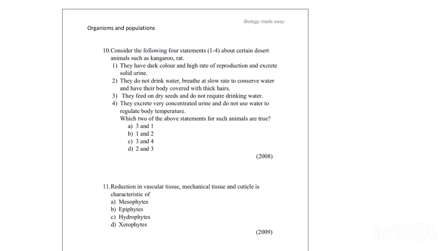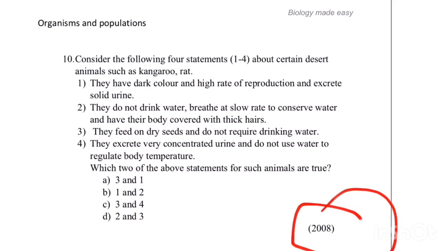Next question is: consider the following 4 statements 1 to 4 about certain desert animals such as kangaroo rat. This question appeared in 2008. You have to select which statements are correct about the desert animal, that is kangaroo rat. They have dark color and high rate of reproduction and excrete solid urine. No, they don't excrete solid urine. They do not drink water, breathe at slow rate to conserve water, and have their body covered with thick hairs. No, this is also not the correct answer.